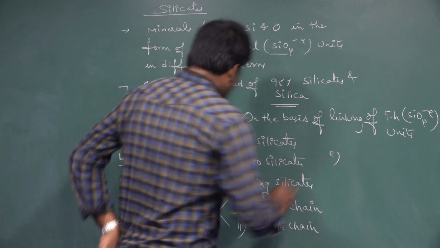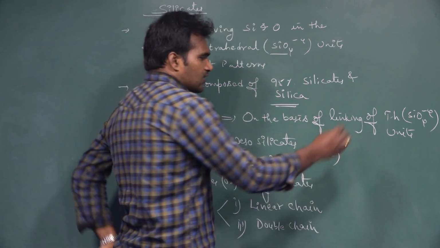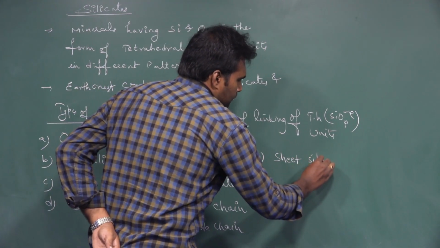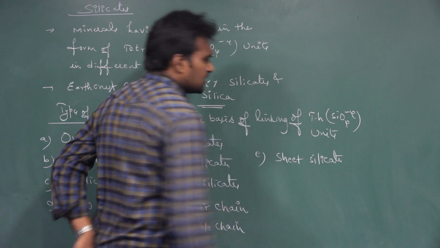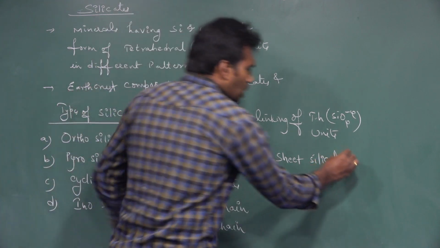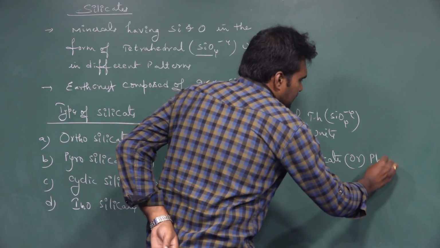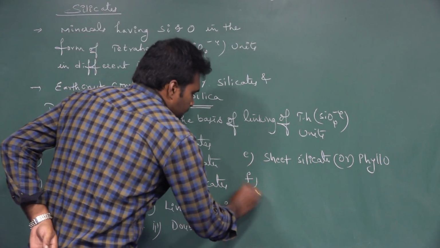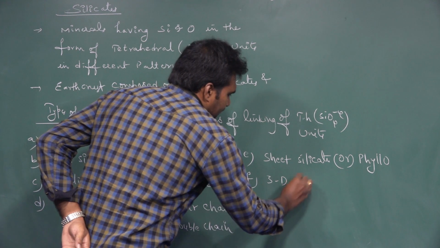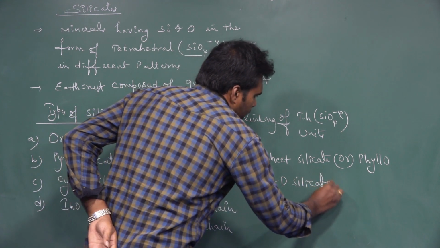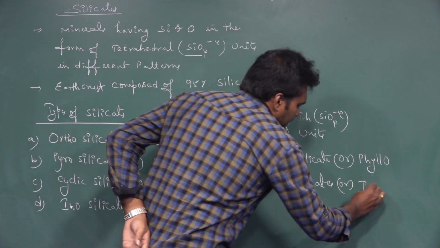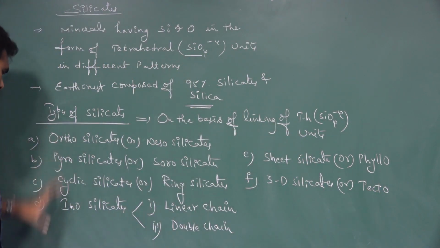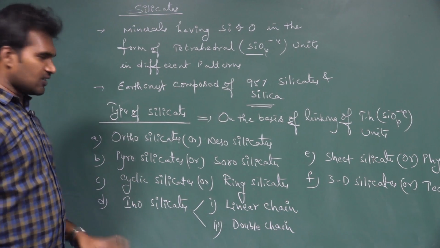Next, the fifth one after inosilicates, sheet silicates, which we also call phyllosilicates. And finally, three-dimensional silicates, also called tectosilicates.